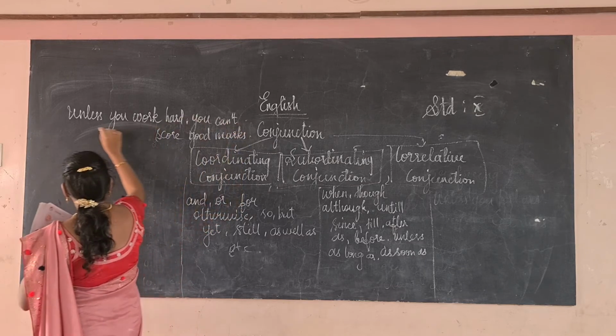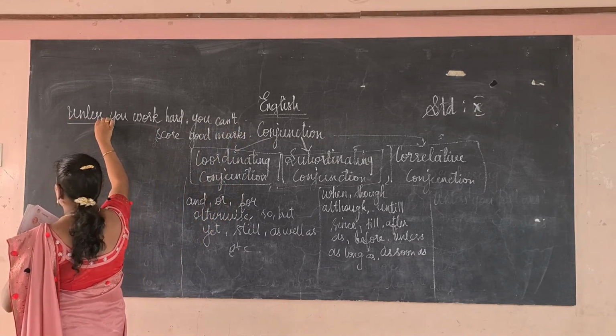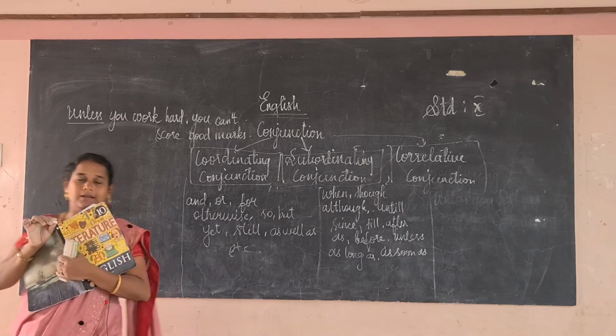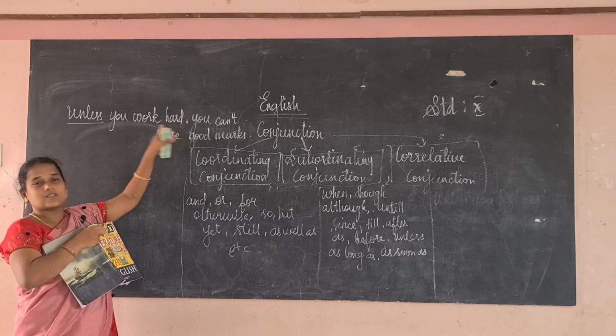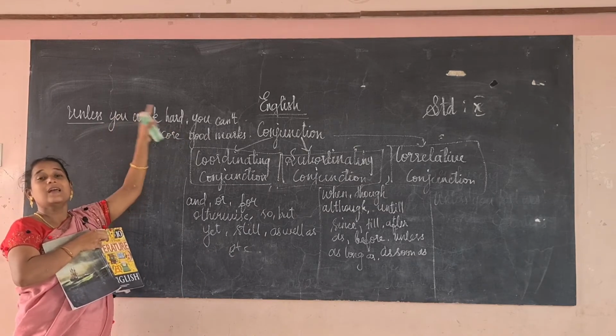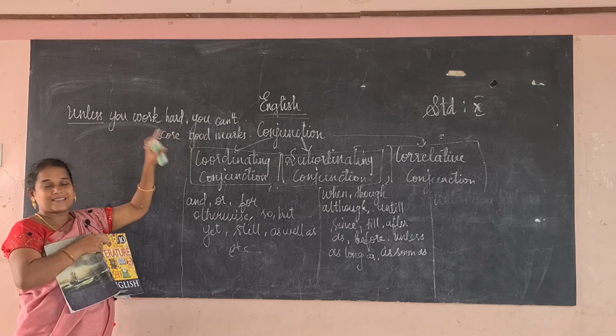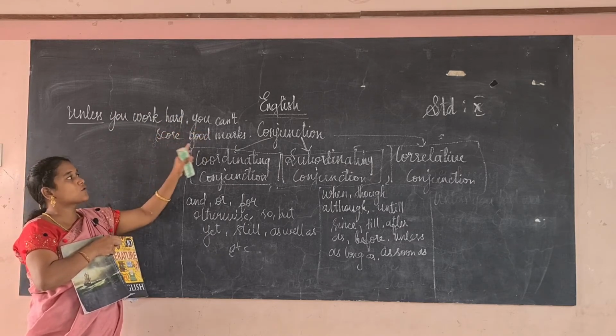See my dear, here "unless" is a subordinate conjunction. Why am I telling you this is a subordinate conjunction? "Unless you work hard" does not give the complete meaning. It needs the main clause to make it a complete sense. This is the main clause: you cannot score good marks.